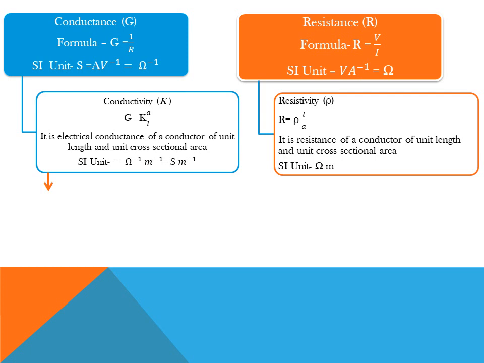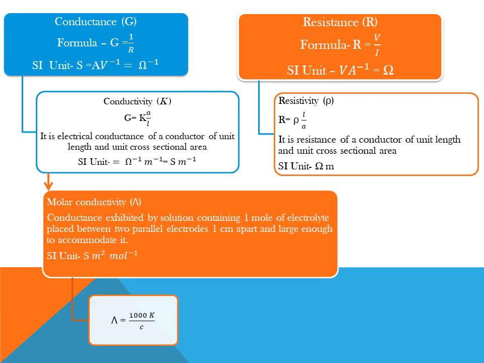So in definition we can write that conductivity is an electrical conductance of a conductor of unit length and unit cross section area. Same applies to the resistivity. Unit of conductivity will be per ohm per meter, and it will be opposite for resistivity, ohm meters. Conductance cannot be used to calculate or to compare the conductivities of the solutions which are having same concentrations. So as the concentration terms are not used in this formula, it gives rise to a new term, that is molar conductivity.